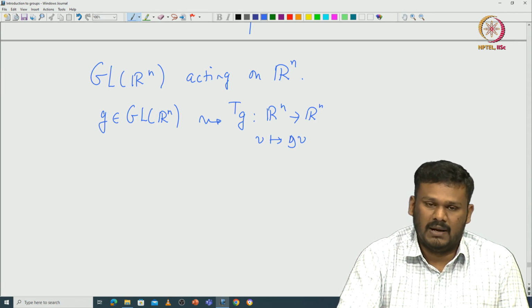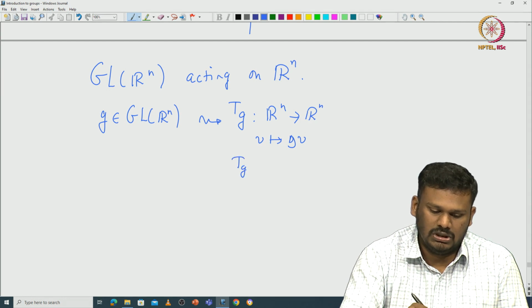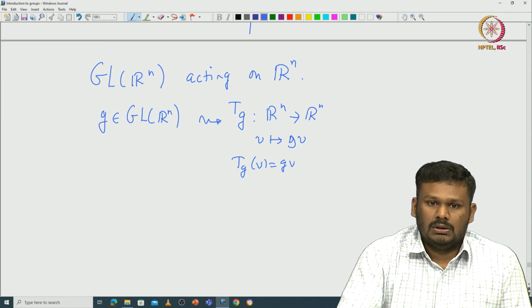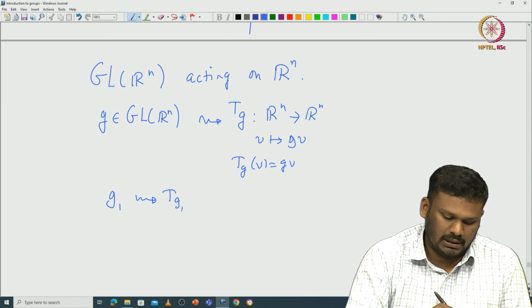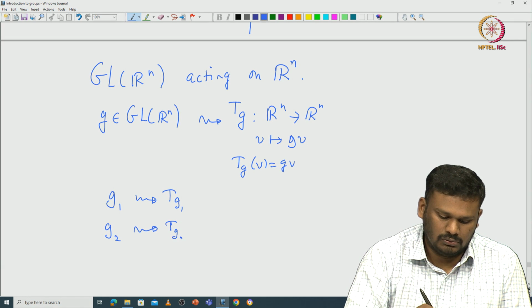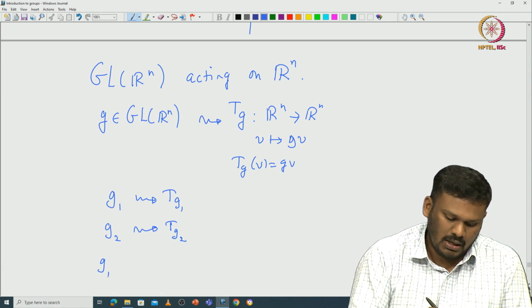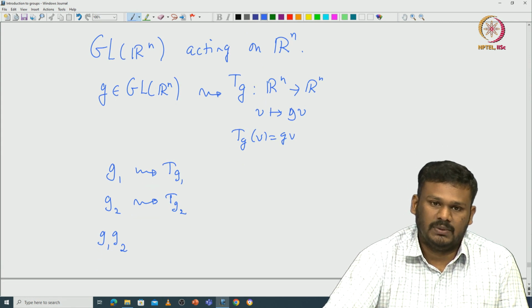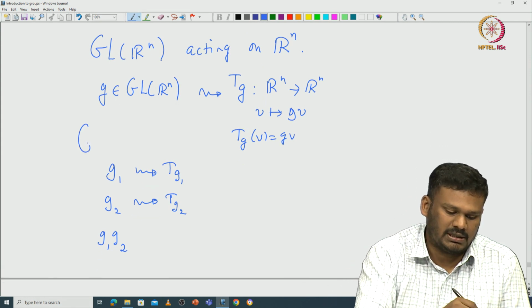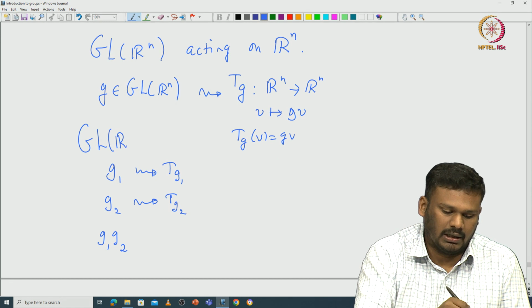So, that is your map Tg of V. So, Tg of V is just given by G. Now if you think about it, you have G1, which is mapped to Tg1, and then you have G2 which is mapped to Tg2. Then we can compose these two maps on the left side, because this is all happening inside GL of Rn.